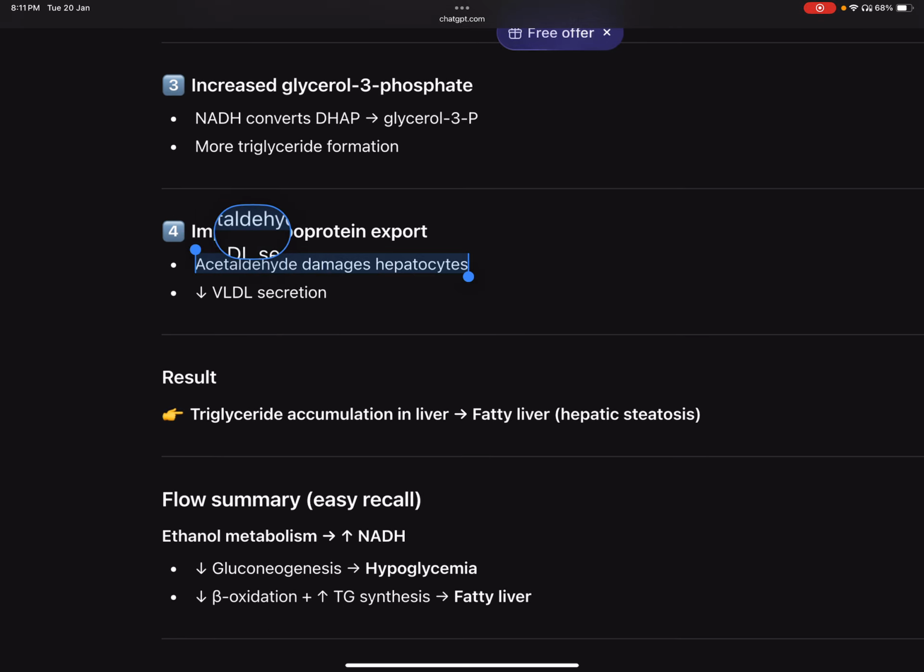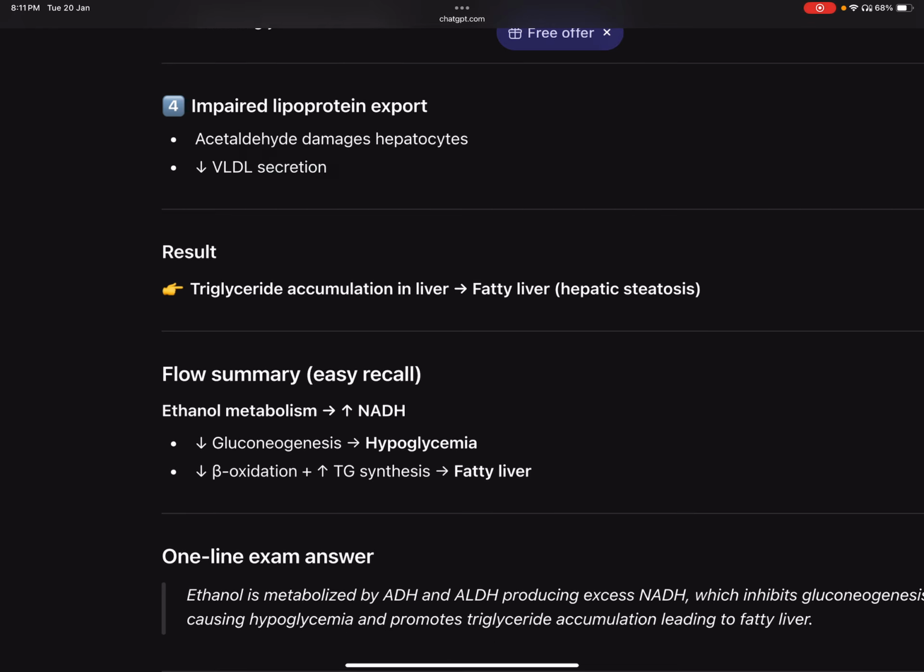There will be impaired lipoprotein export. Acetaldehyde is going to damage hepatocytes, which will decrease the VLDL secretion. Now, TAGs accumulate in the liver, and this will be known as fatty liver or hepatic steatosis.